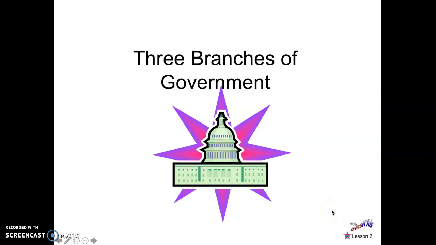Today's lesson is going to be on the three branches of government. First, I have this PowerPoint pulled up about the three branches of government. We're going to briefly go over what those three branches are. We're not going into a lot of detail on what each one does just yet, because your learning is going to be kind of on your own today to get us started, to dive right into first learning about what the three branches of government are and what they do before we come back together and learn about them as a whole class.